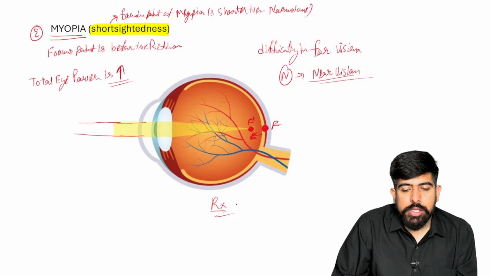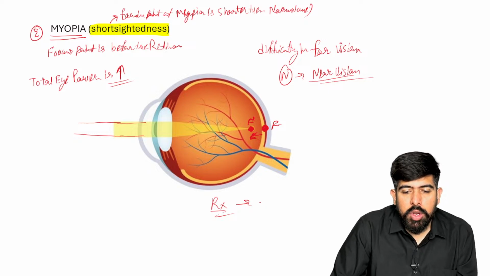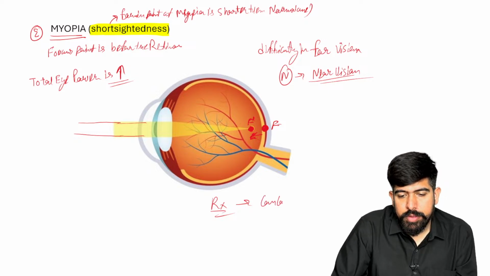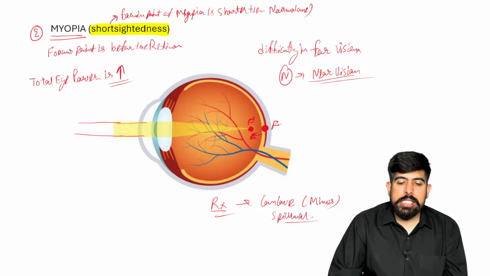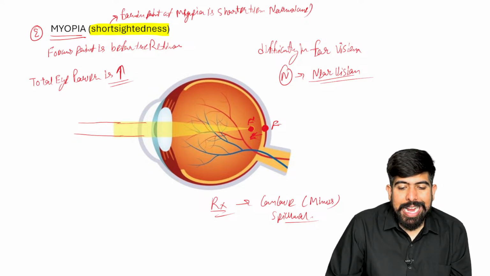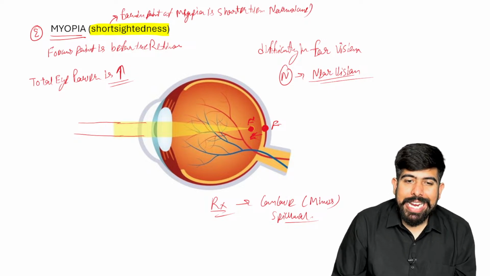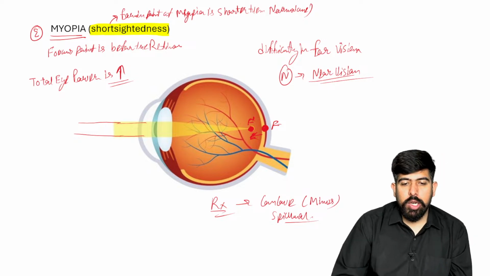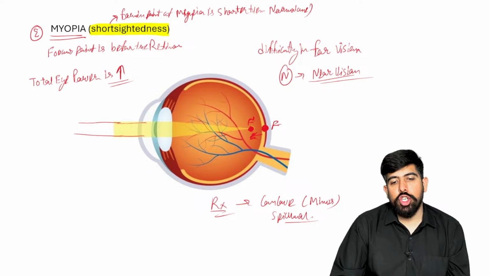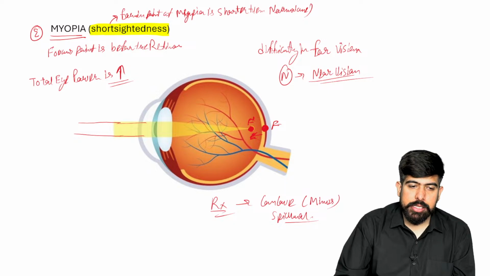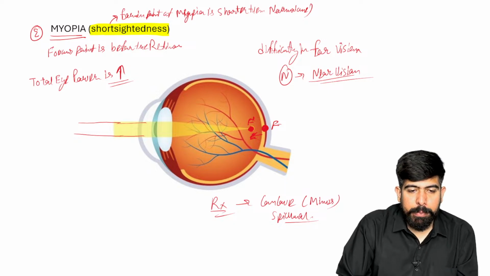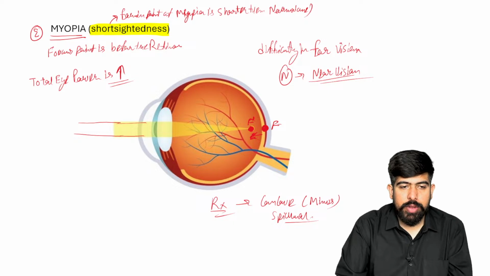But if I'm talking about the glasses, which glasses will we give? We're going to give concave lenses, which are minus lenses in the spherical form. So we're going to prescribe concave minus spherical lenses in this patient. And the patient is going to be relieved by this, right?